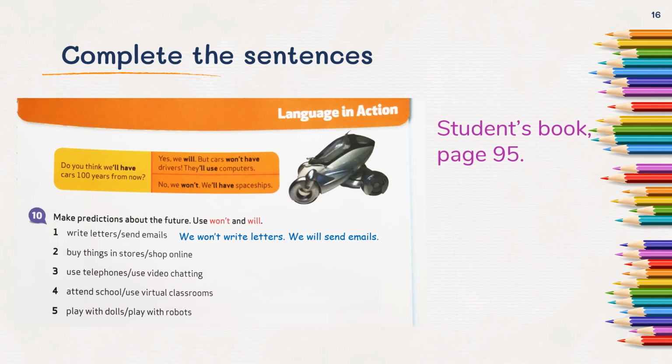We're going to practice the use of will and won't. In your student's book, page 95. In exercise 10, you have to make predictions about the future using will and won't. Use the information that is there, like this example. 1. We won't write letters. We will send emails.